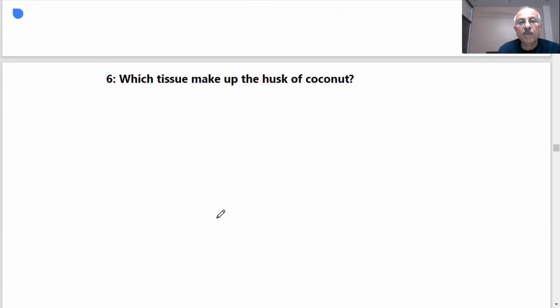Which tissue makes up the husk of the coconut? What is the husk of the coconut, students? Sir, the hard covering of coconut. Why do you need a hard covering for such things? Sir, to protect it from getting damaged. All right. Which tissue makes up the husk of coconut? Sclerenchyma tissue. Okay.